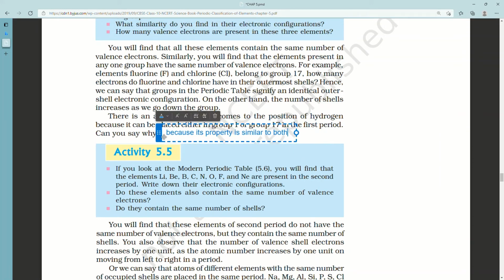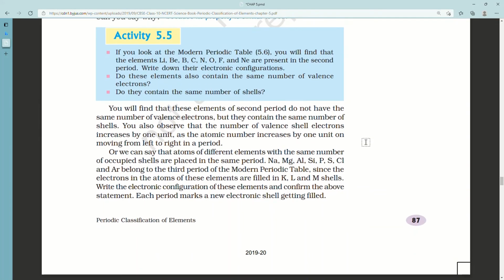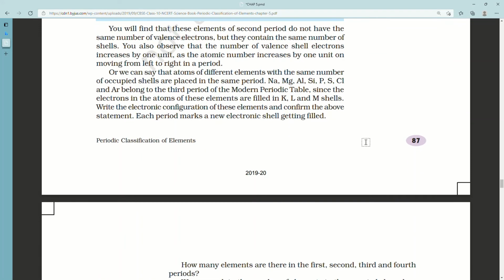Na, Mg, Al, Si, P, S, Cl and Ar belong to the third period of the modern periodic table, since the electrons in the atoms of these elements are filled in K, L and M shells. Write the electronic configuration of these elements and confirm the above statement. Each period marks a new electronic shell getting filled.